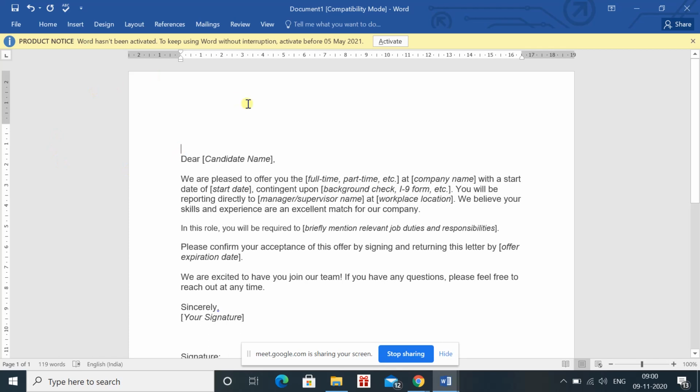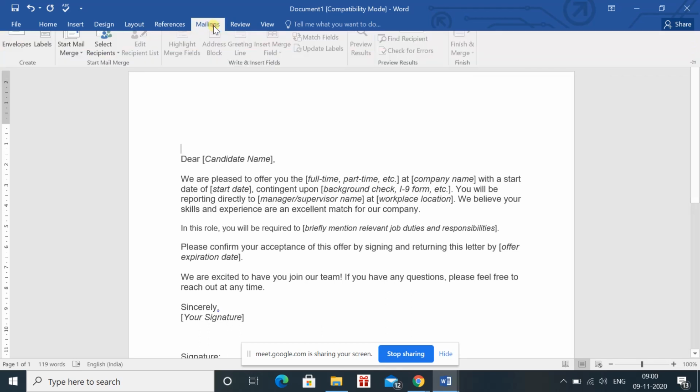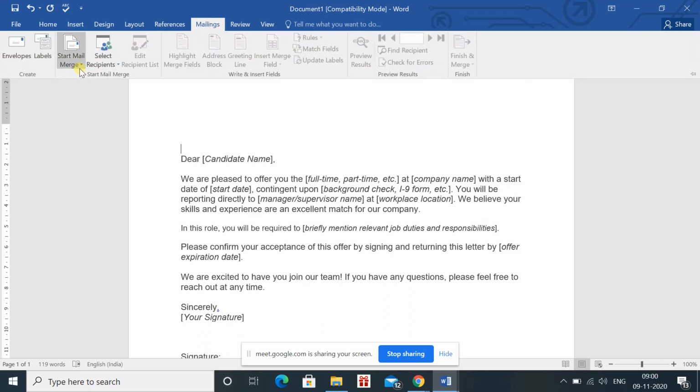So now you can start writing what we have to do for the mail merge. In case of mail merge, we have to open a document, we can write the offer letter, and then the first thing we will do is go to the mailing tab. In the mailing tab, you can see that we have start mail merge.